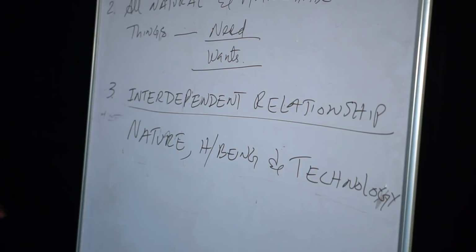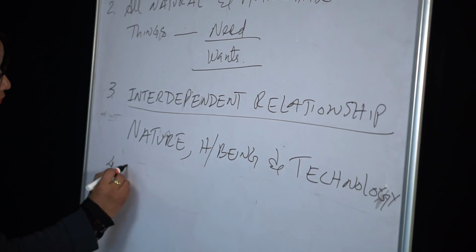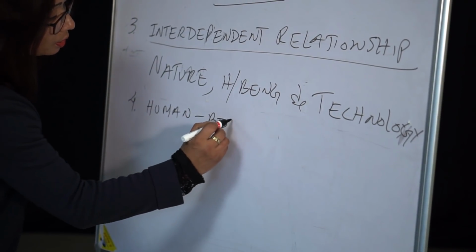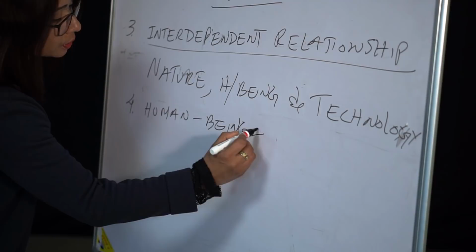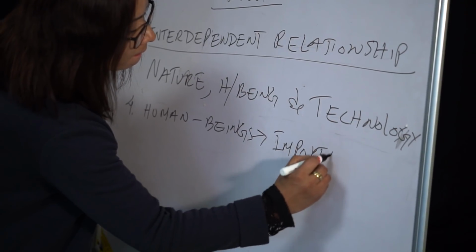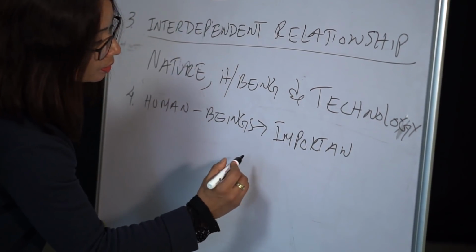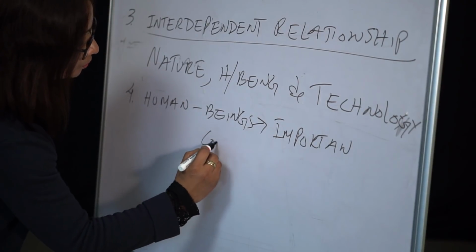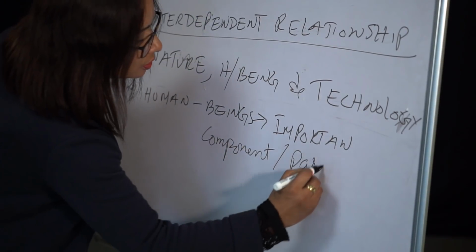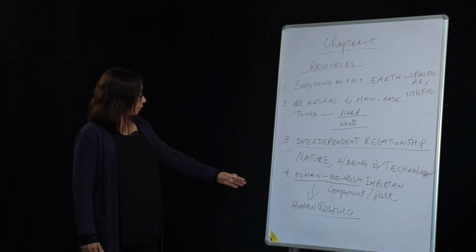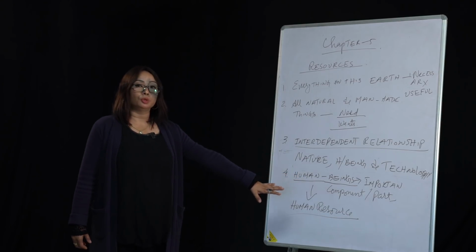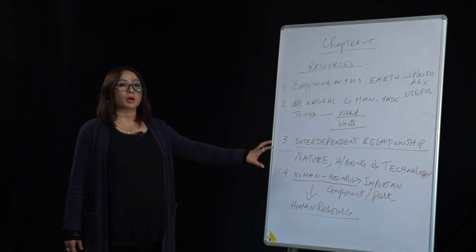Now human beings are a very important component or part of this resource development. Human beings are a very important part or component of resource, because human beings are also a part of nature.